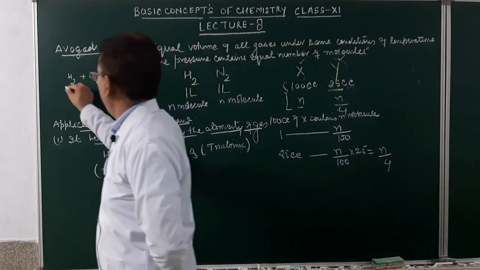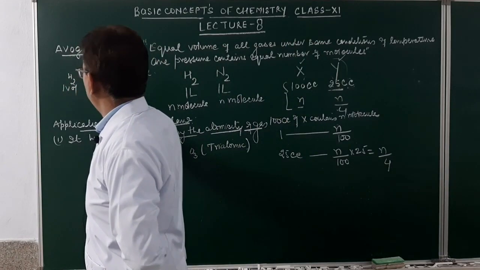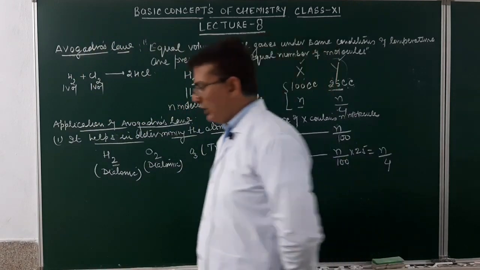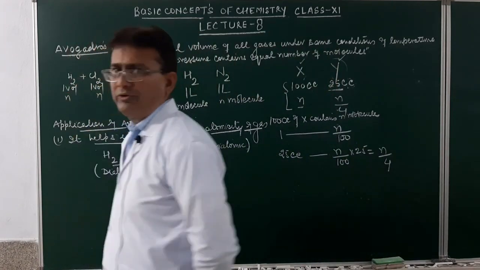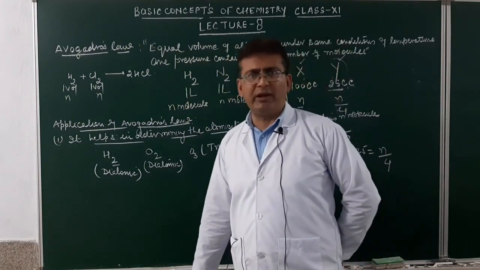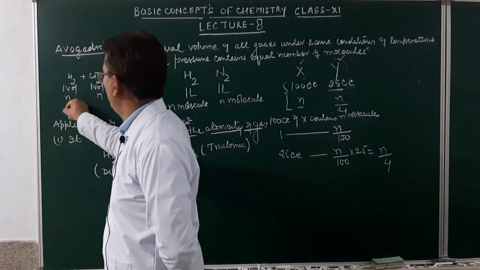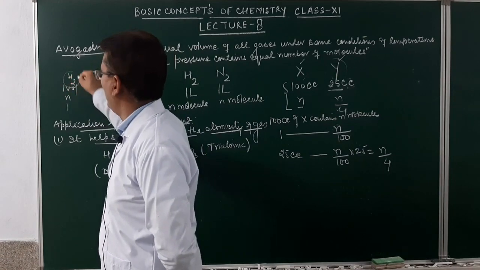Suppose here I say 1 volume, here again 1 volume. In this 1 volume, there are N molecules, here again N molecules, because when the volumes are same, the number of molecules will be same. Suppose if I say there is 1 molecule, here again will be 1 molecule. As per this case over here it is 1 molecule.